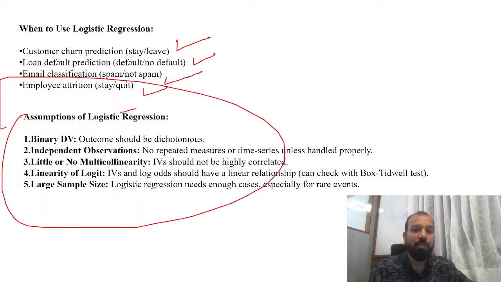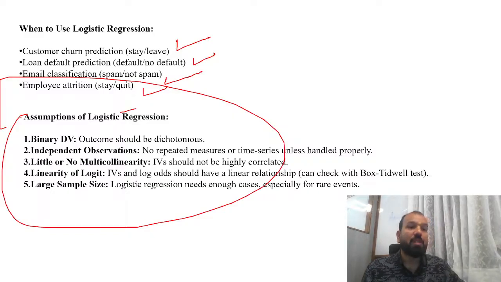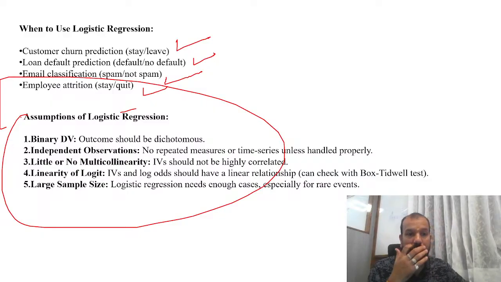Binary outcomes should be dichotomous. The first assumption of logistic regression is that the outcome is binary. The dependent variable outcome should be dichotomous. Independent observations, no repeated measures or time series unless handled properly. Little or no multicollinearity. We don't require any.